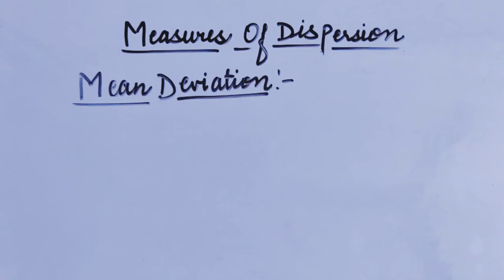Yes students, now the second method to measure the dispersion or to check the variability in data is mean deviation. The question arises: why are we looking for other measures when we already have range? Students, we are not going to use range in every case. Why? Because range is based on the two extreme observations. It does not measure the dispersion of the data from a central value. That is the reason we are going for other measures, and the second method is mean deviation. So we will study it now.